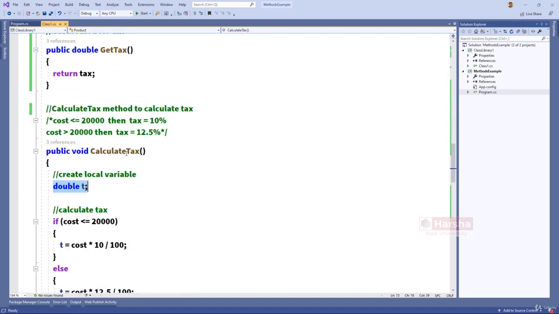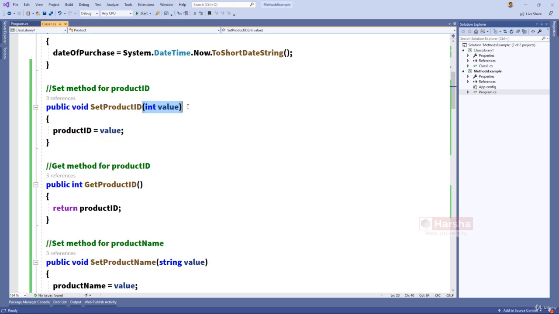And in the same way, in the calculate tags method, we have already created a local variable. So overall, we have already implemented the parameters and local variables in our application. These local variables and parameters will be stored in the stack of the particular method. So in the stack of calculate tags, the local variable t will be stored. And in the stack of set product id, the parameter called value will be stored.